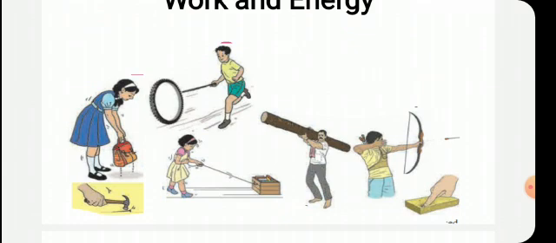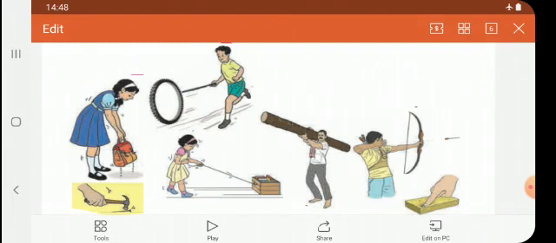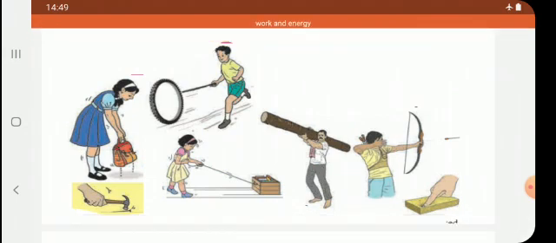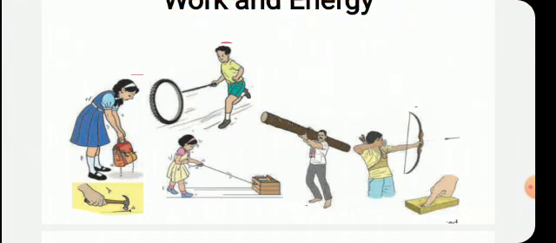a tire. Muscular force is there. You studied the lesson force and types of forces. Therein, this boy is beating the tire. It means he is applying the muscular force. Are you clear? He is applying the muscular force, and that's why the tire is moving forward. Here you observed that both force and displacement are there. The object has moved, it has crossed a certain distance. It means force and distance, displacement, both the things are there. It means here the work is done.